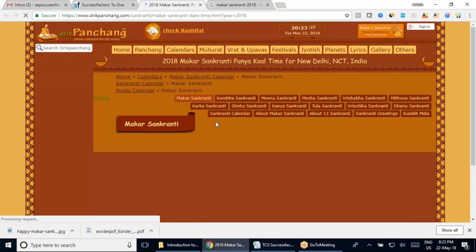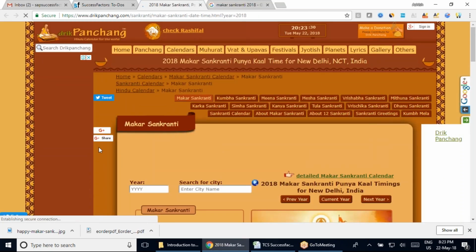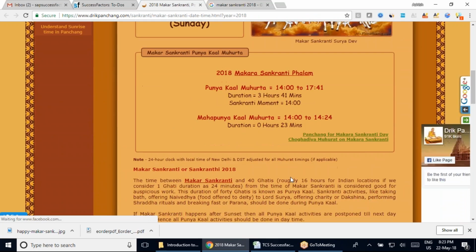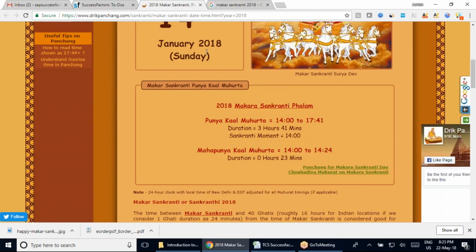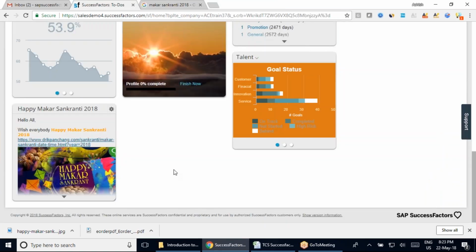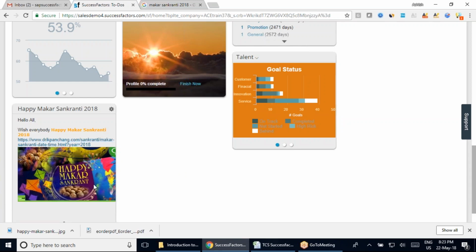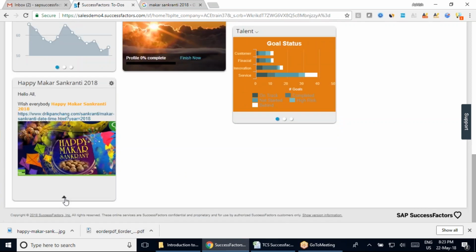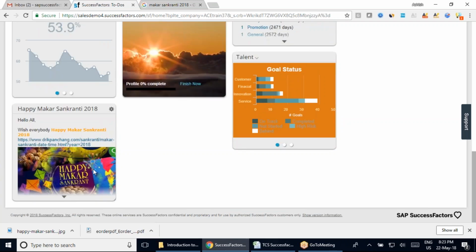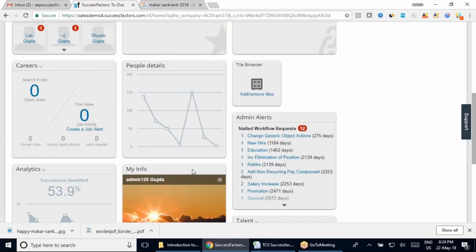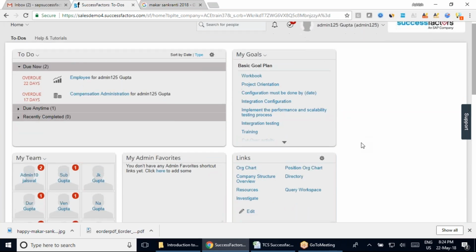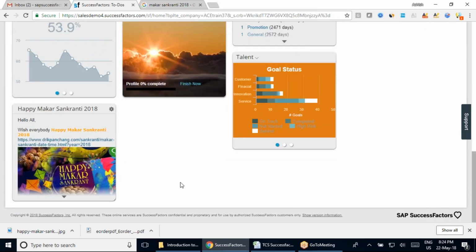If I click on this hyperlink, you can see it has opened in the new screen, and you can see all the date and everything, and you can go ahead and read all these sections and details that we have here. Apart from this, team, you can also see your picture has come up in a bit of a different way, because here it is still not showing as a complete picture, so you will have to keep adjusting the picture. I have already shown you how you can adjust your picture, so I am not spending further time on this detail, but since you already know all this, let's see some more detail that we have in happy Makar Sankranti.